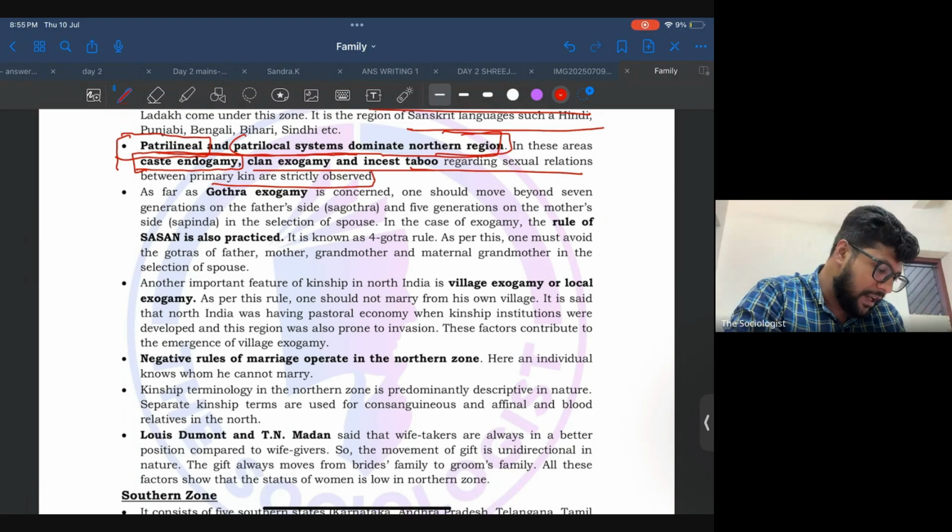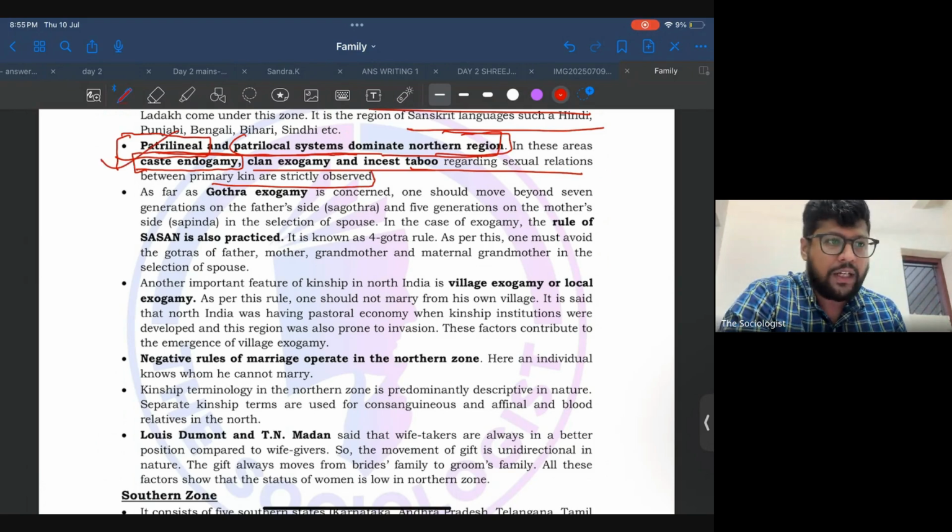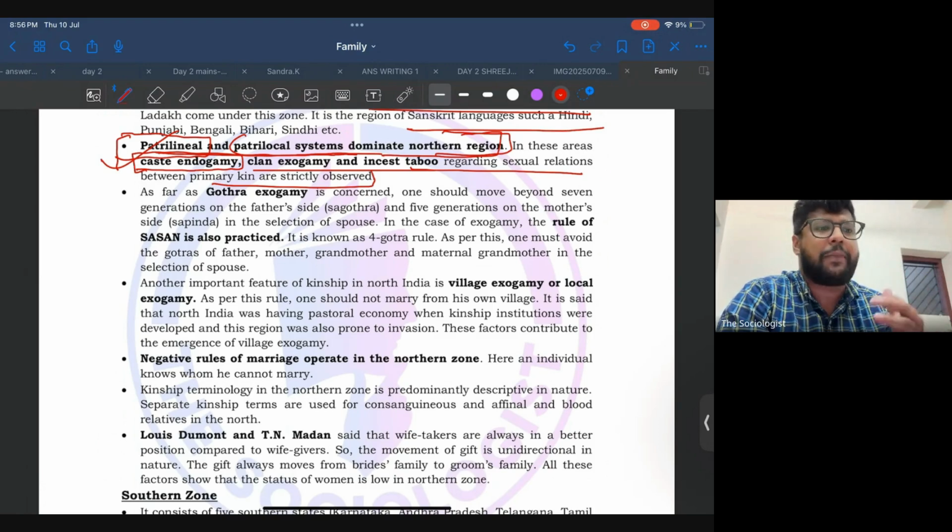Why did this happen? That is why the study is very important. She studied Indian kinship patterns through the Indological perspective. In the northern part, historically, most of the people who settled were Aryans, who were a pastoral community. A pastoral community is not settled in any particular place; they are constantly on the move.